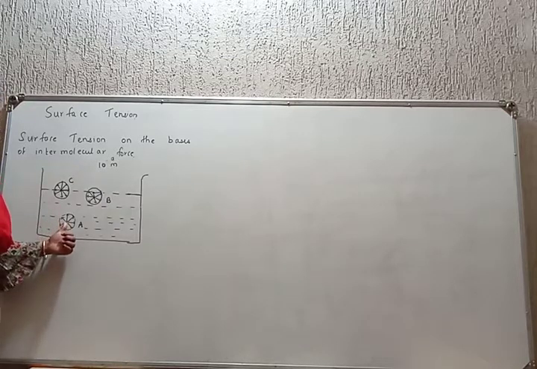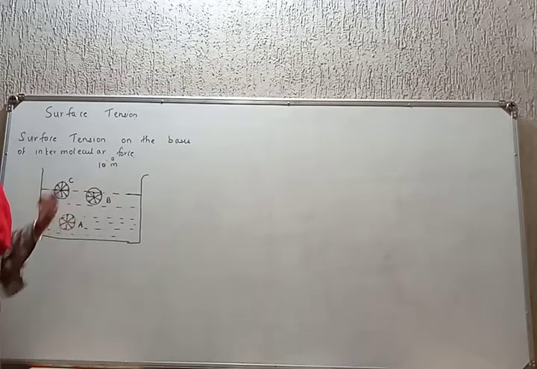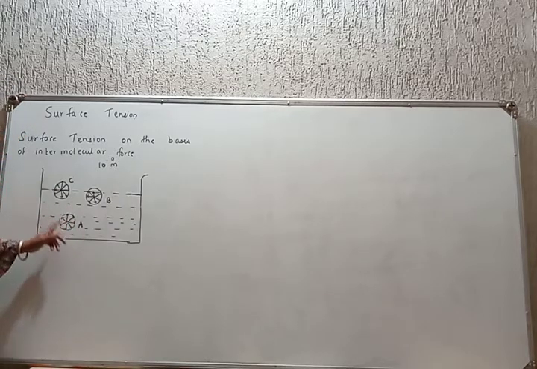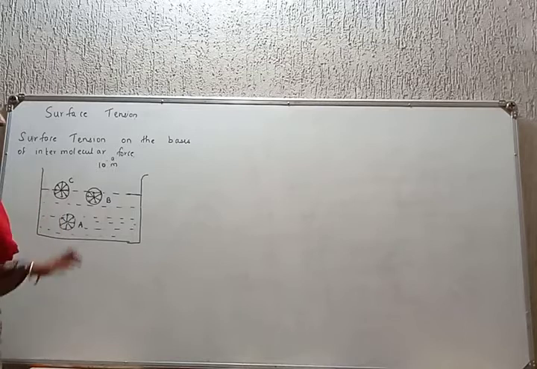So the net effective force acting on the molecule inside the liquid is 0. Net cohesive force is 0 because the molecule A is acted upon by only cohesive forces. These cohesive forces are equal in magnitude, opposite in direction, cancel out each other. Net force on the molecule A is 0.